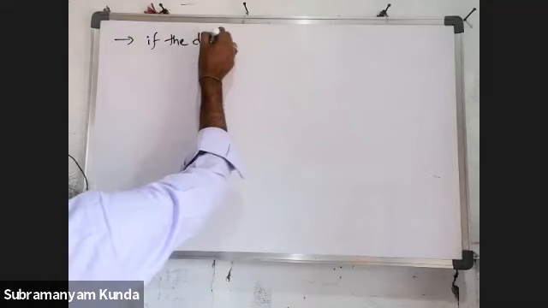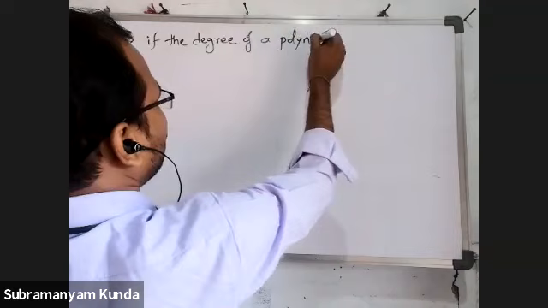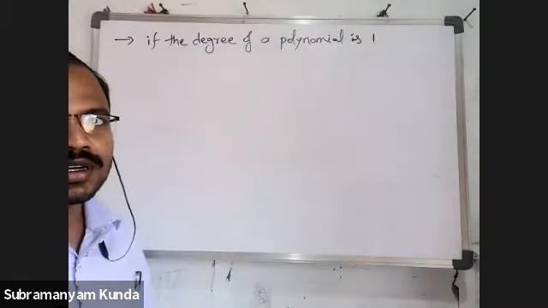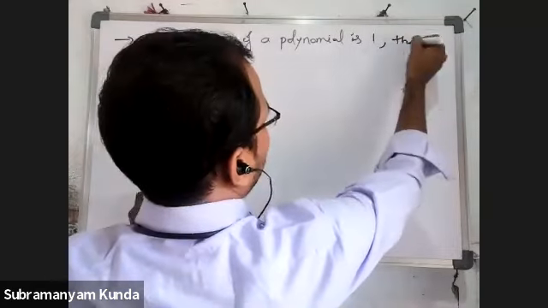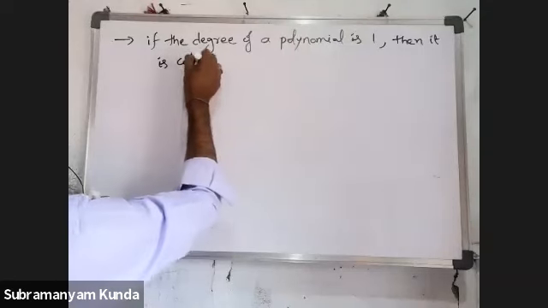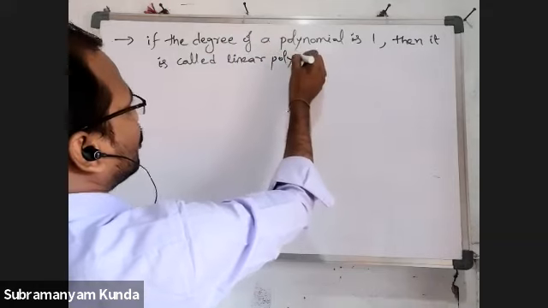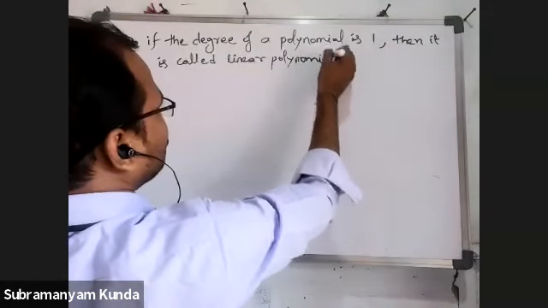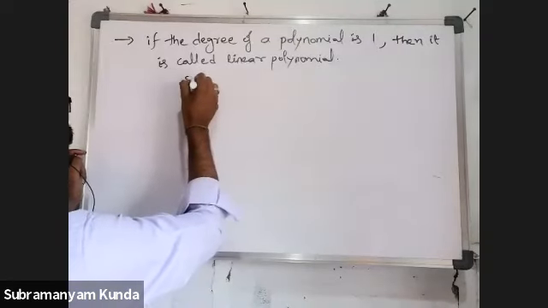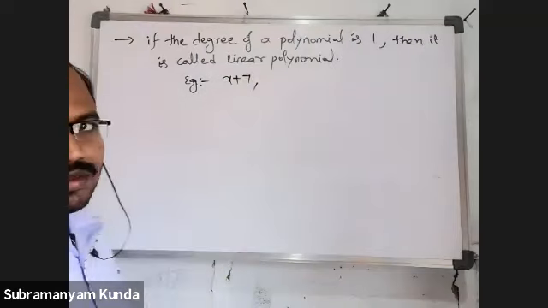If the degree of a polynomial is 1, then it is called a linear polynomial. Okay, linear polynomial. Example, x plus 7, degree is 1.